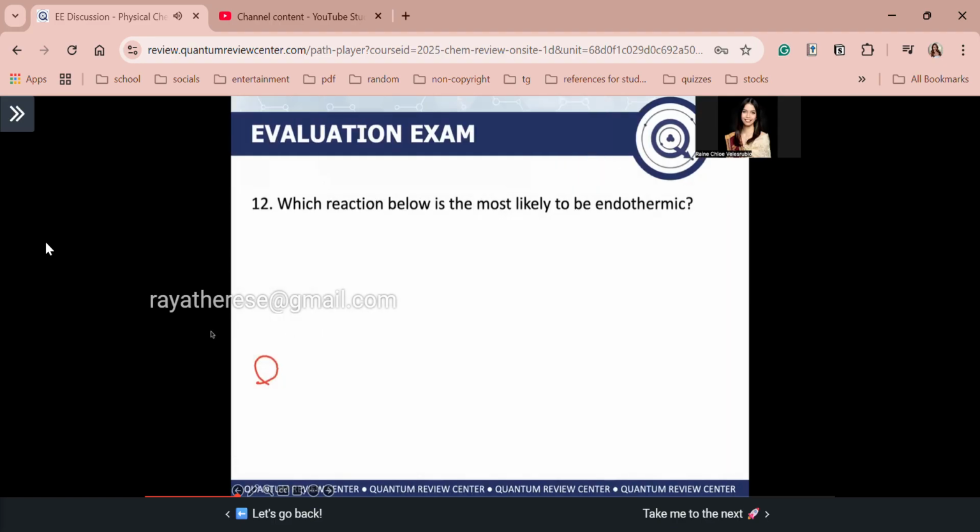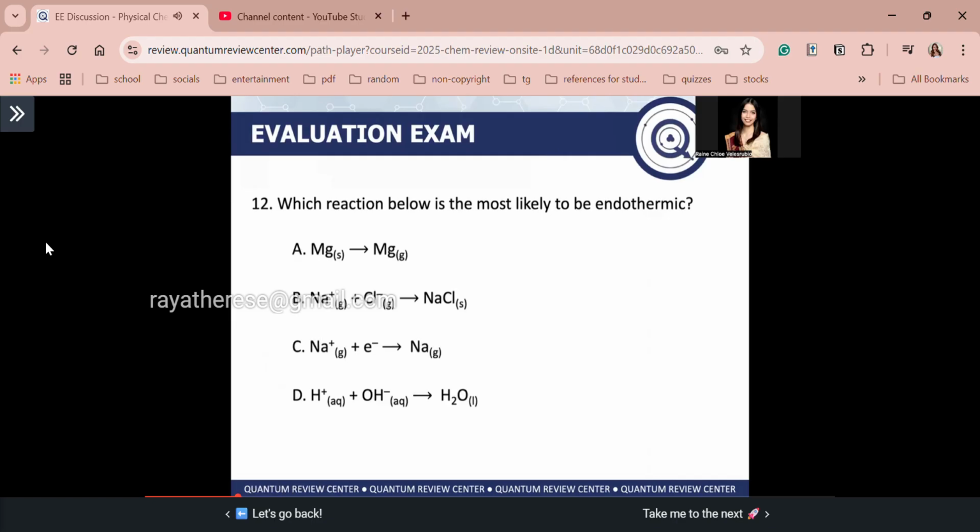Okay. Next, number 12. Which reaction below is the most likely to be endothermic? So guys, when we say endothermic, your system, your reactant, absorbs heat. So the answer, guys, is letter A.